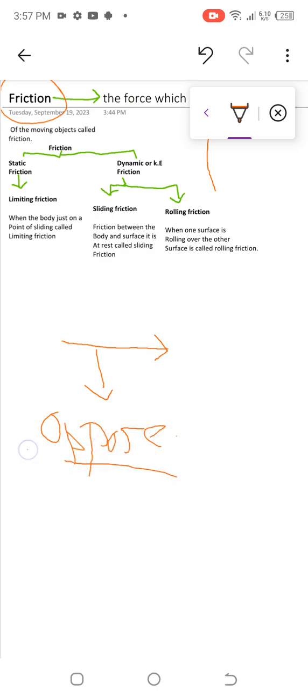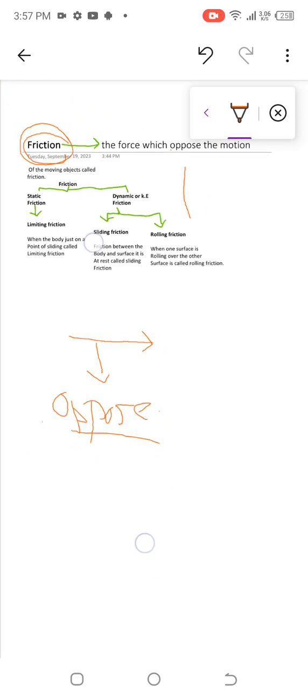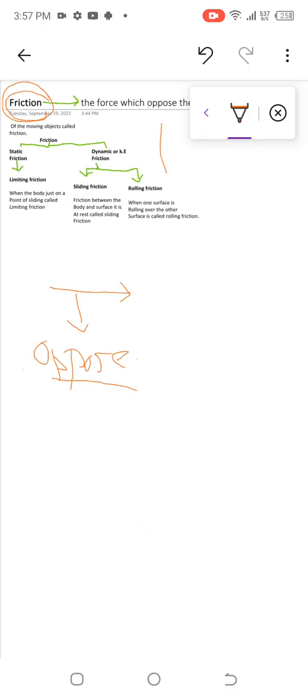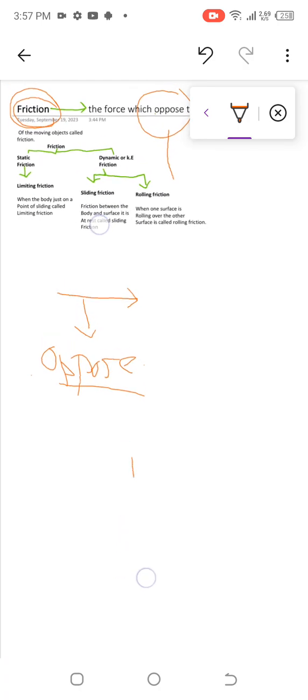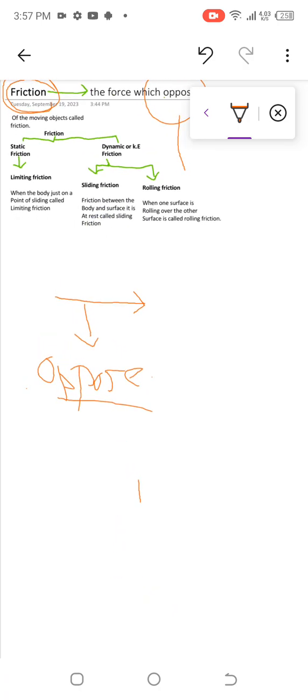Fine, when I oppose that cycle, the force which I applied is called friction force. So basically friction is defined as the force which opposes the motion of moving bodies.